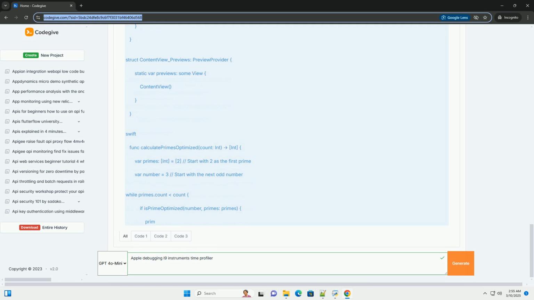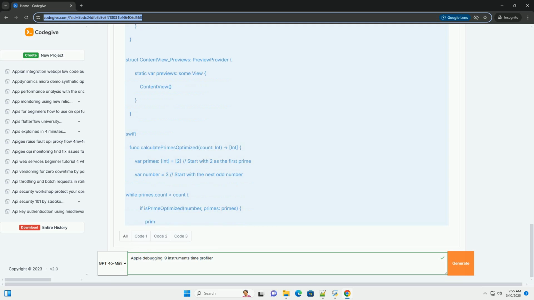2. Add a CPU-intensive function. Replace the content of ContentView.swift with the following code. 3. Build and run the app. Run the app on a real device or in the simulator. The Calculate button will trigger the CPU-intensive calculatePrimes function.